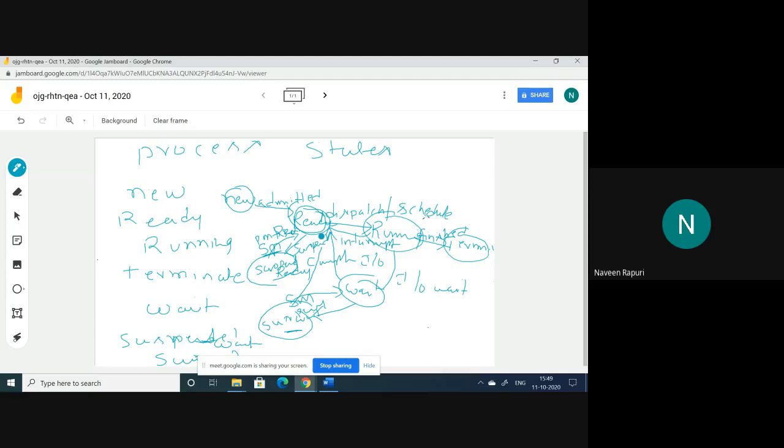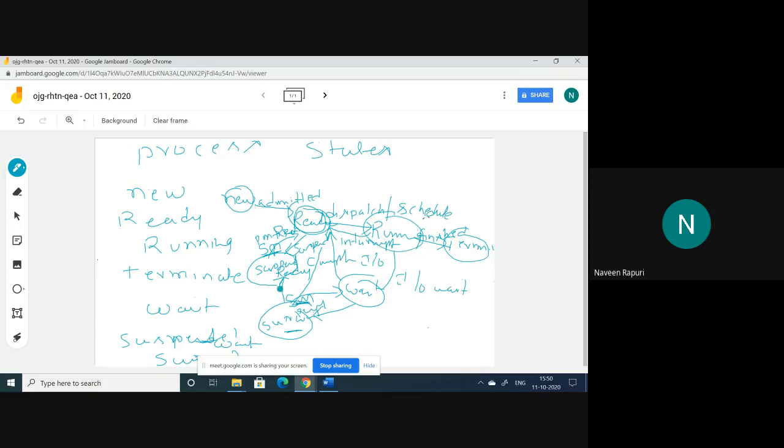That is wait. Wait means when IO is required, or IO wait. After completion of that IO wait, we send the process to the ready state. And if it is waiting for an IO and we need space in the primary memory, at that time we move the process from the waiting state to the suspended wait state. Suspended wait state means the secondary memory. After completion of this task, it moves again to the wait state, and from there to the ready state. Or sometimes it may go to suspended ready after completion of IO.